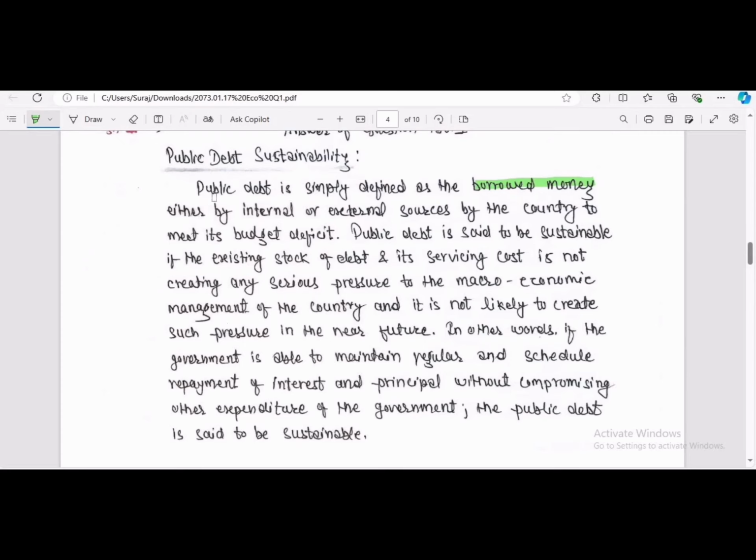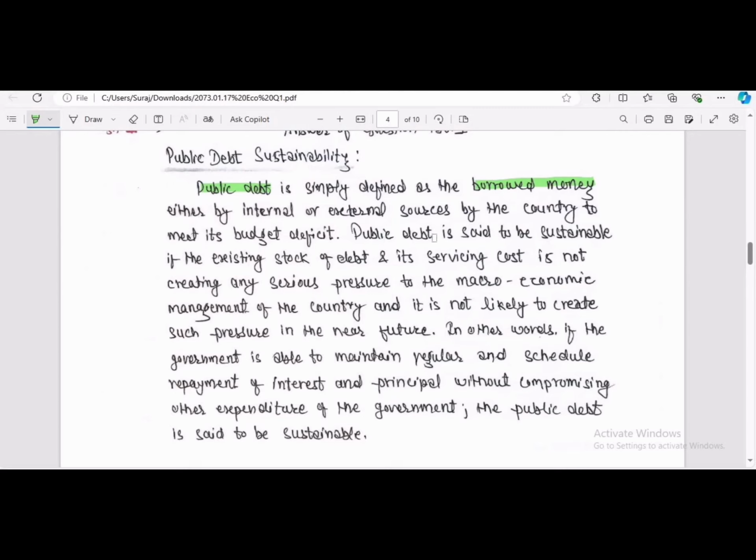At first, we wrote about the public debt. Public debt is nothing but borrowed money. Borrowed money can come from internal or external sources, and it is required for the budget deficit.